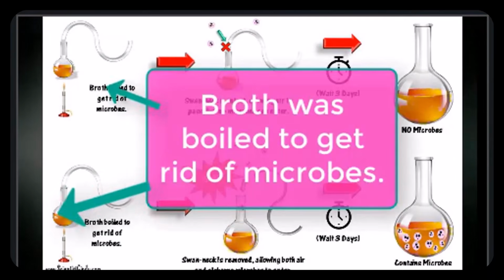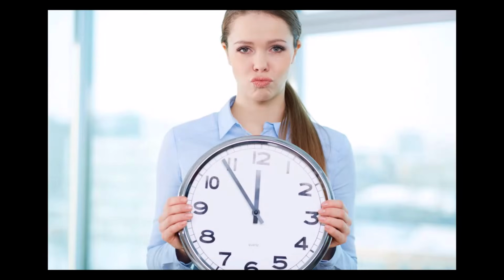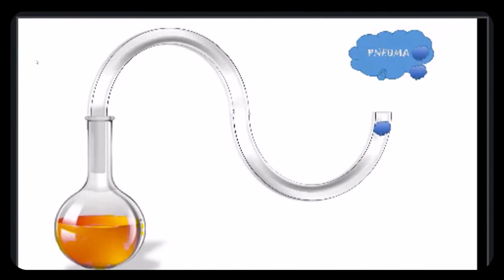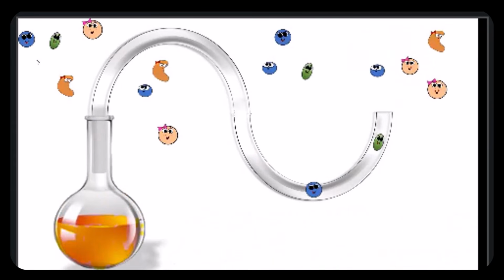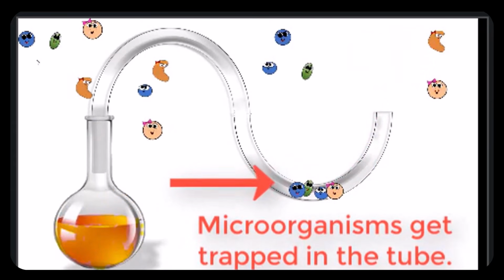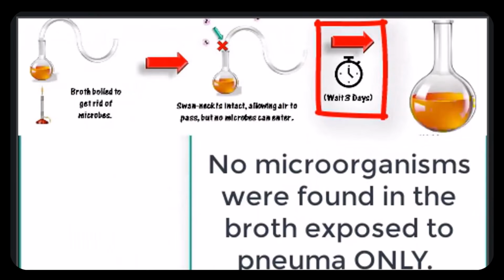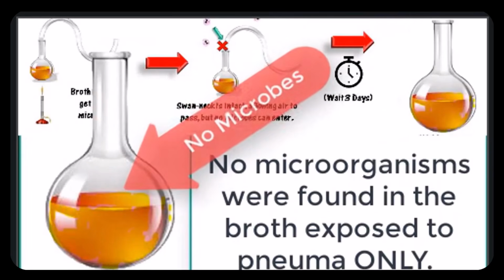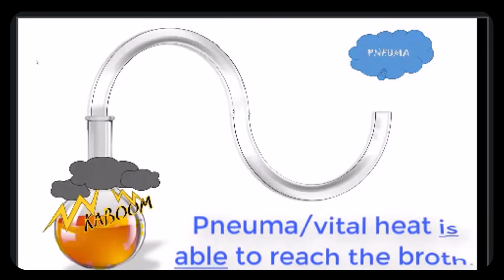At the beginning of the experiment, broth was boiled to make sure that there were no microorganisms existing in the broth. Then the Swan-Neck flask with broth was incubated for a few days. So the pneuma, or vital heat, had access to the broth during this incubation period, but any microorganisms in the air would not have access to the broth. After the incubation was done, they found no microbes. No microorganisms. The vital heat, or pneuma, was able to get through, but no microbes.